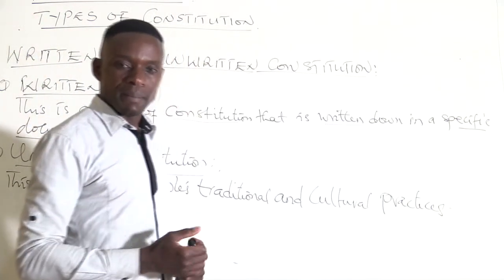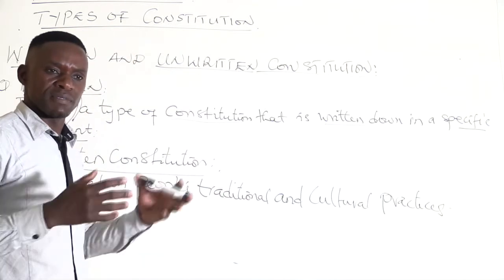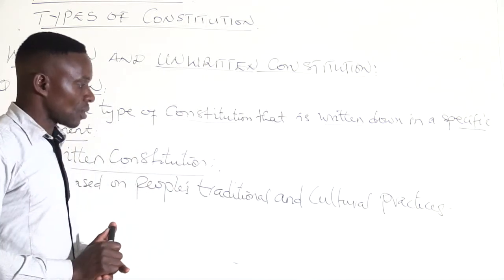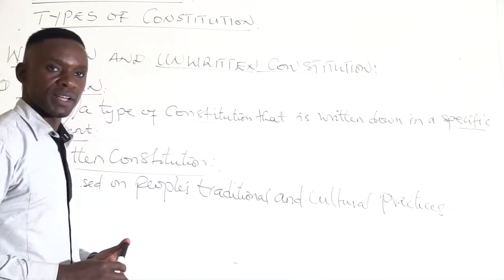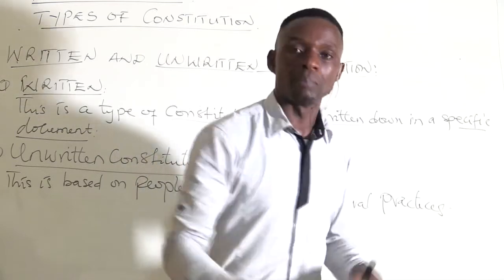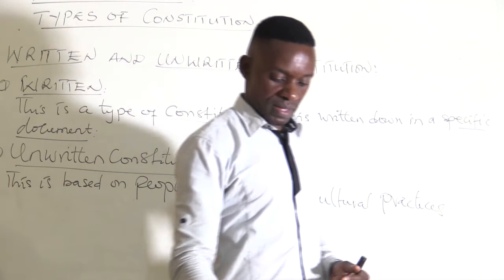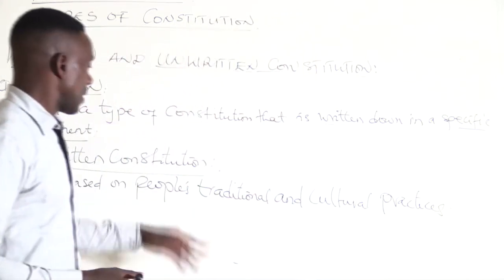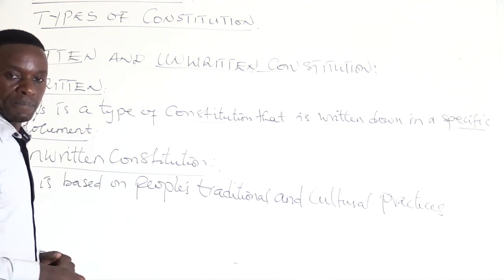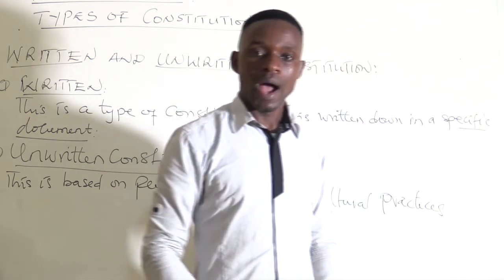But the government is also giving that tribute. They give respect to people's cultural understanding and cultural beliefs. So that is another constitution. What people agree to do in their local setup is what will be done. The government is always in agreement with that. So I just needed us to understand the written and unwritten constitution. That is how far we can go up to now.